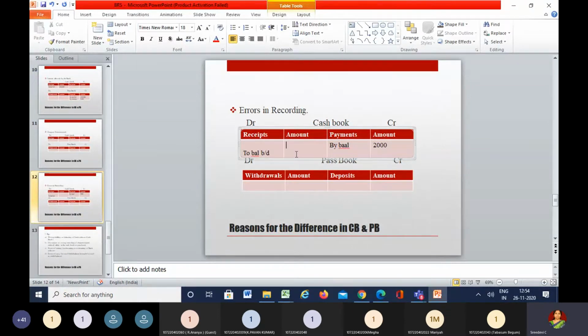Instead of showing this as 2,000, they must have taken it as 200.